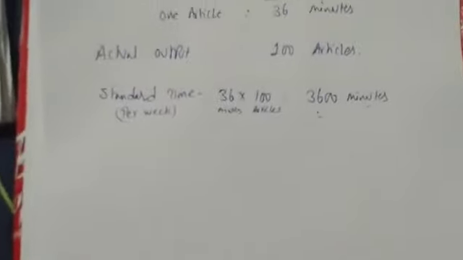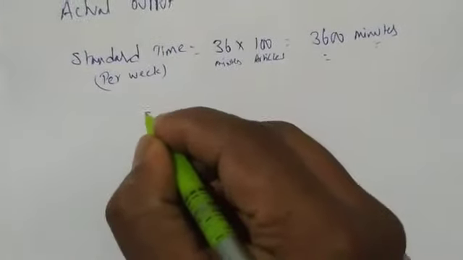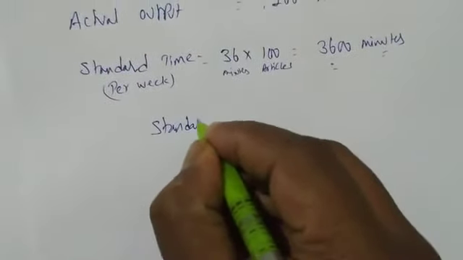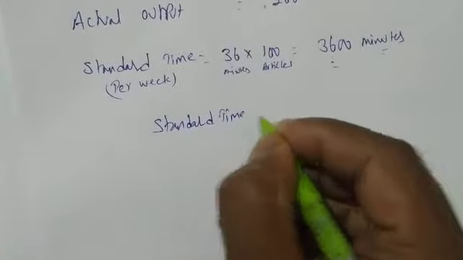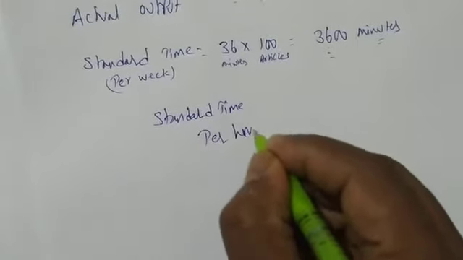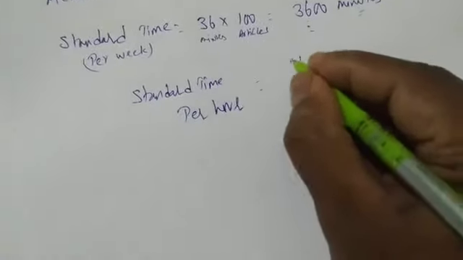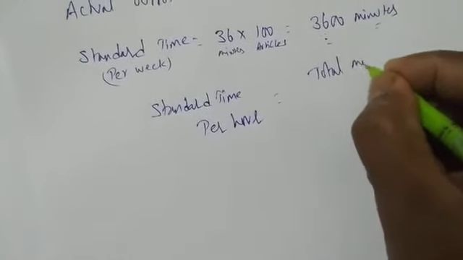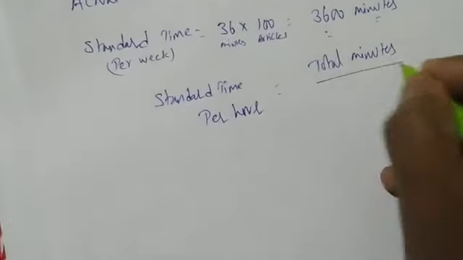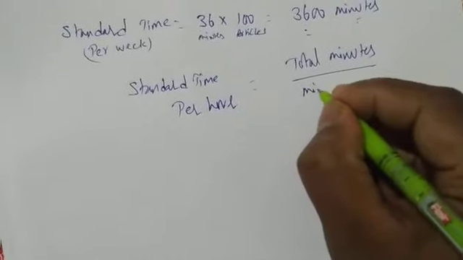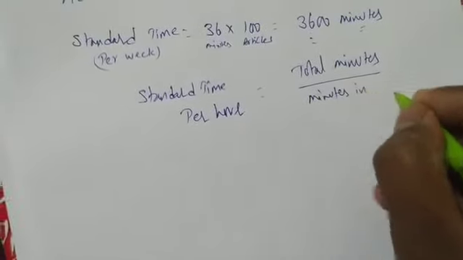Can we convert these minutes into hours? Yes. How to convert? Standard time per hour is total minutes divided by minutes per hour.